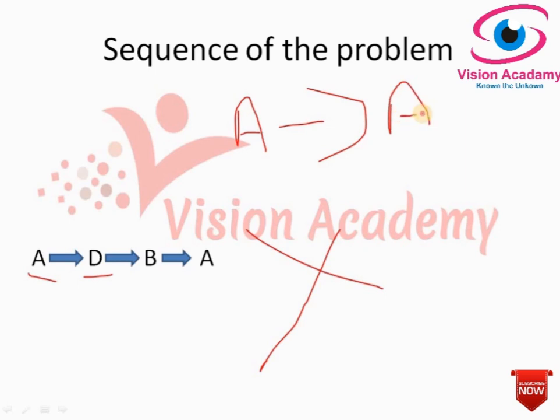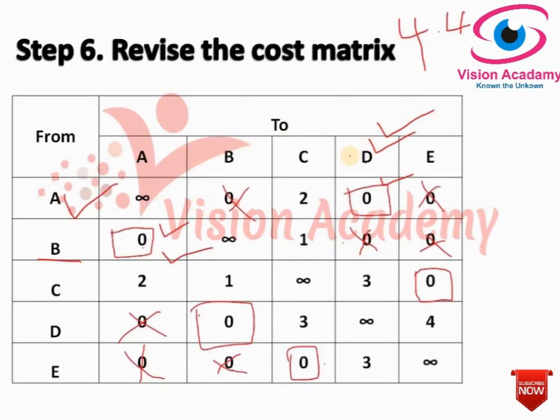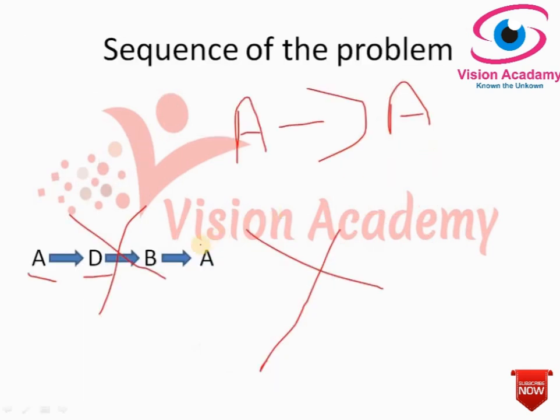He started the journey from A, the source, and finally he should end up his journey at A only. I am telling you this is not a right sequence because he has not covered all the cities. A, B, C, D, E: all the cities are not covered.